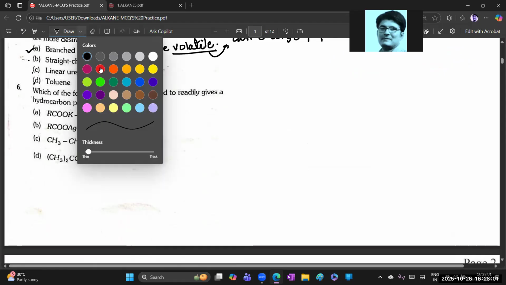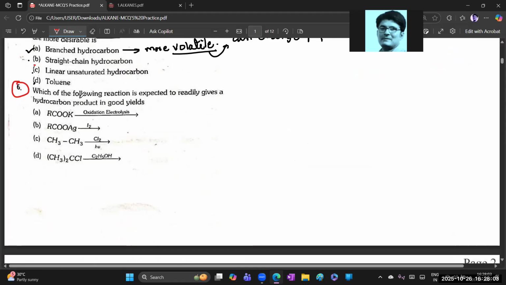Question number 6. Which of the following reactions is expected to readily, that is easily, give a hydrocarbon product in good yield? It is asking which is the better method to prepare a hydrocarbon. Chalo, RCOOK. What does RCOOK mean?